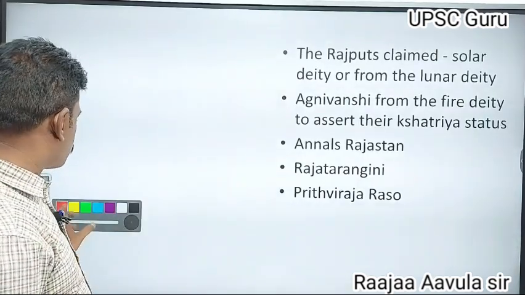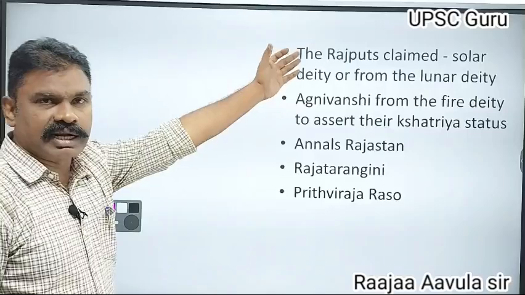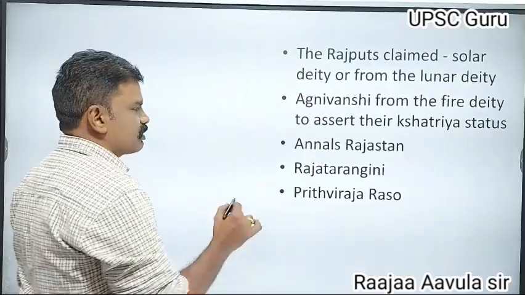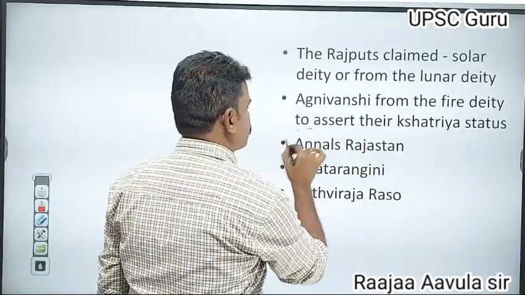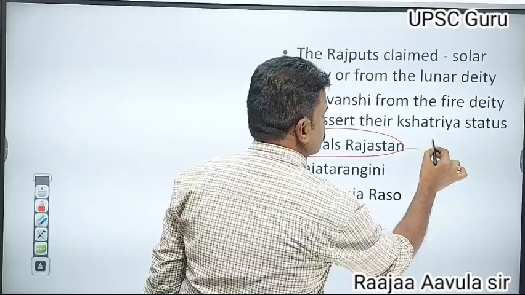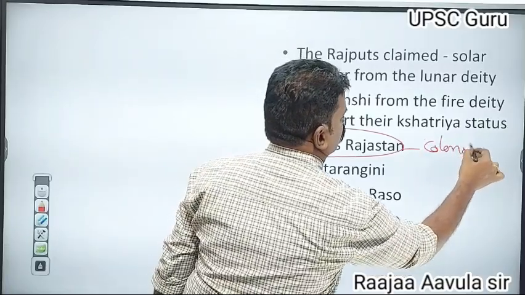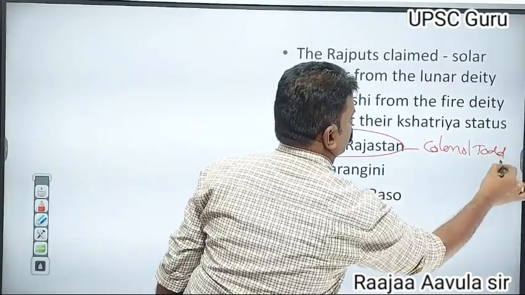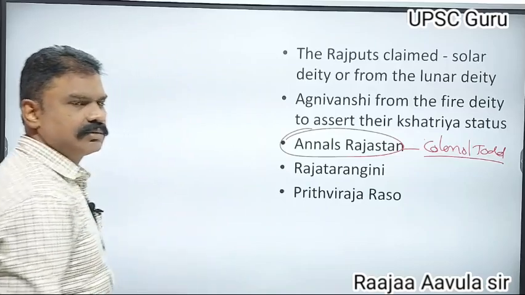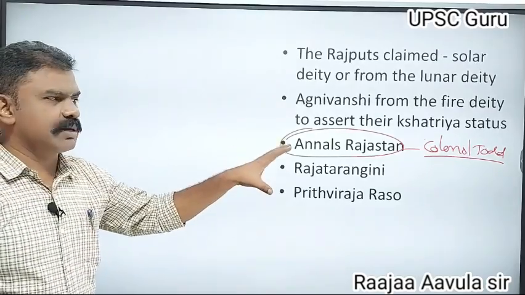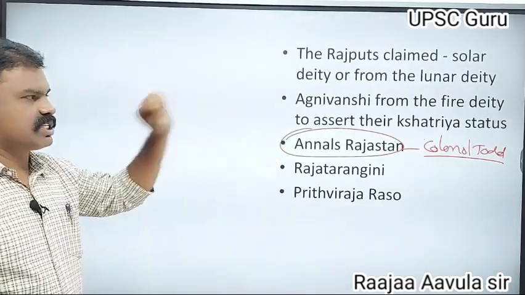And what are the sources to know about the Rajput age? Annals of Rajasthan was written by Colonel Todd, and that book speaks about the Rajputs.